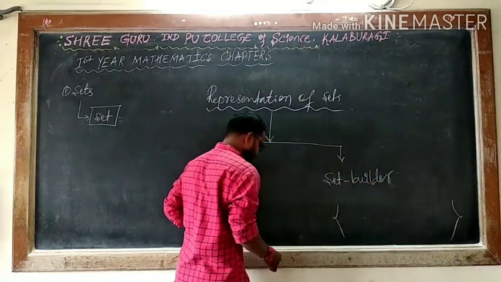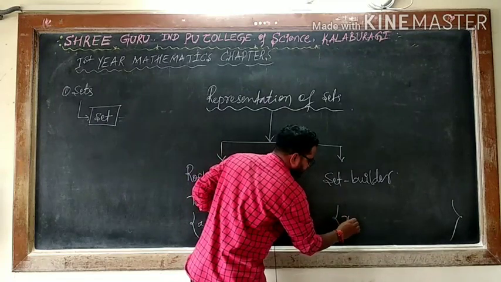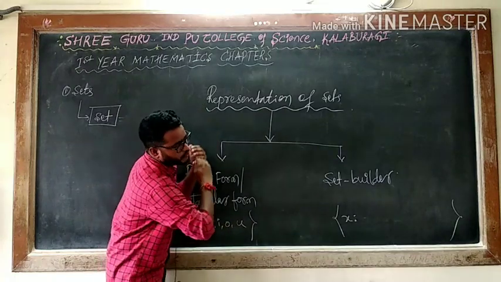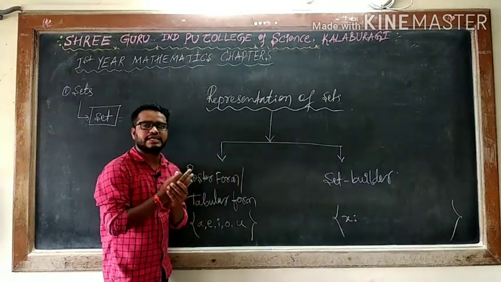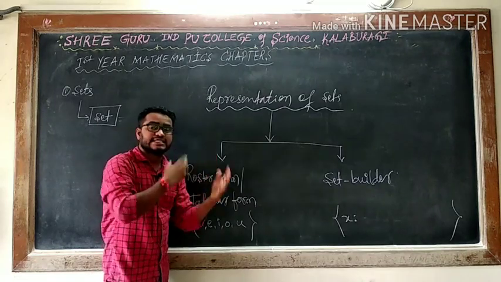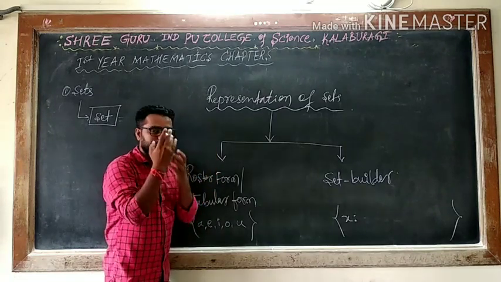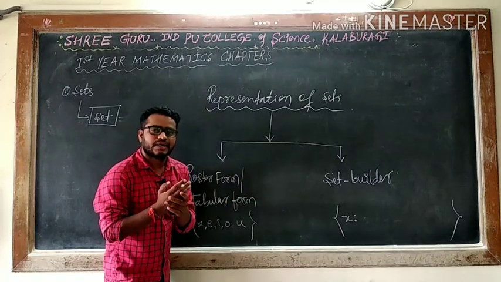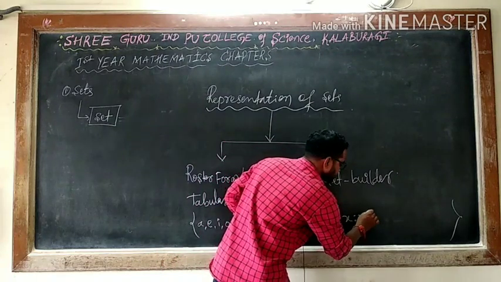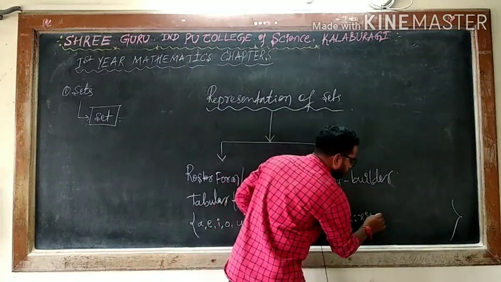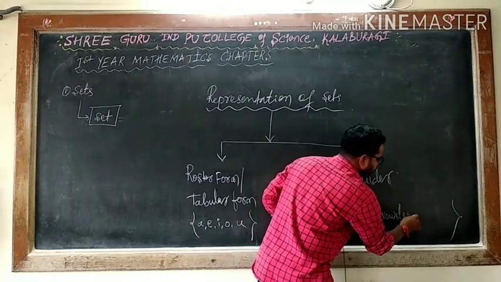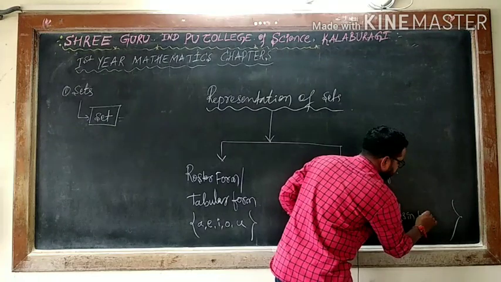But instead of writing these elements, I will write x such that, in variable form, without writing elements, using some variable form, or you can say statement, or mathematical concept, or characteristic. I can say x is a vowel in English alphabets.